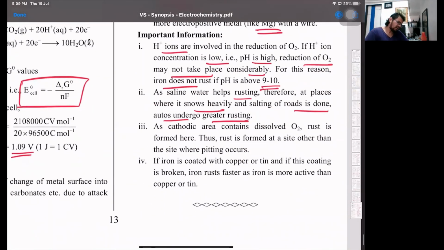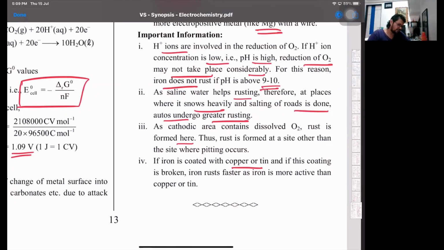As the cathode area contains dissolved oxygen, rust is formed. The rust is formed at a site other than the site where pitting occurs. And if iron is coated with copper or tin, the tendency to oxidize is obviously not less. If I compare iron with respect to copper and tin, tin is placed above iron, and copper is definitely above it.